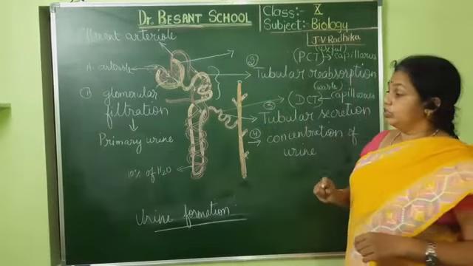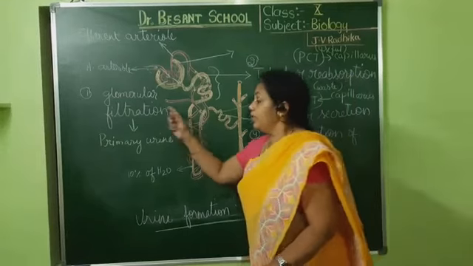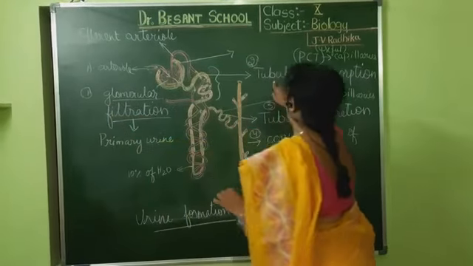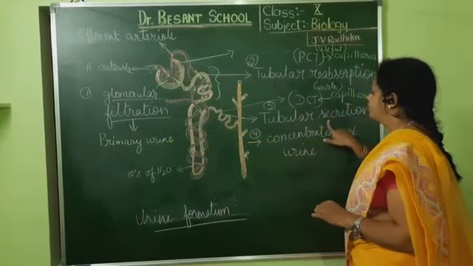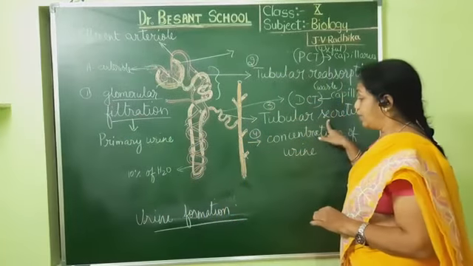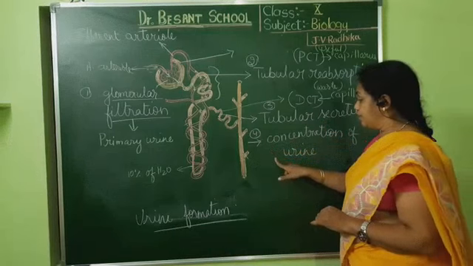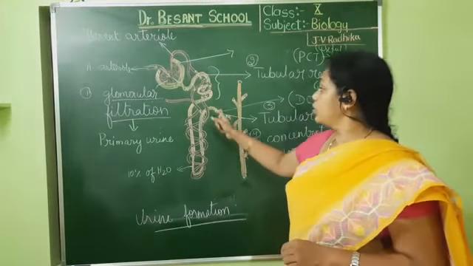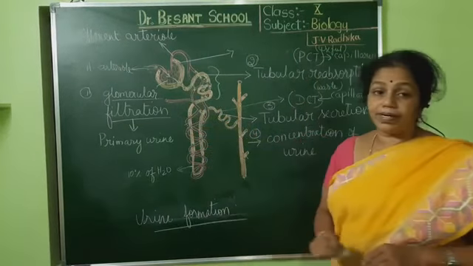Understood, children? So what are the first three steps? First is the glomerular filtration. Second one is the tubular reabsorption. Third one is the tubular secretion. And now the last one, that is concentration of urine. Already I have told how the concentration of urine occurs in the different parts, isn't it?